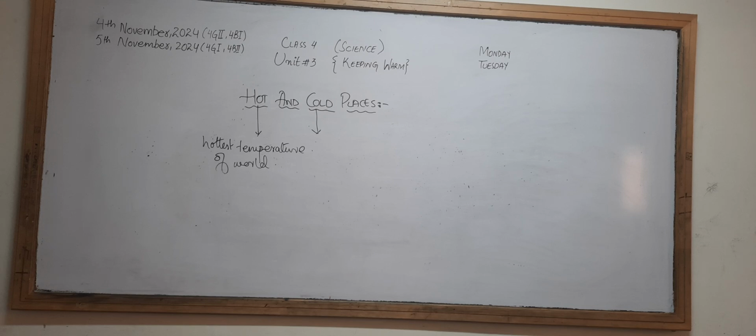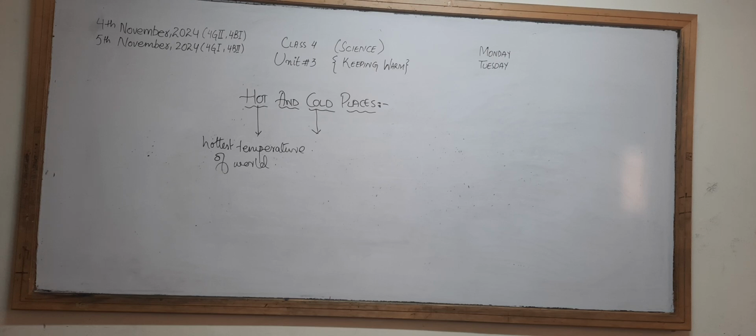a temperature of 53.8 degrees centigrade. And if we talk about the temperature of the world, there is a place in the USA called Death Valley in California, which has a temperature of 56.7 degrees centigrade, and that is the hottest place in the world.